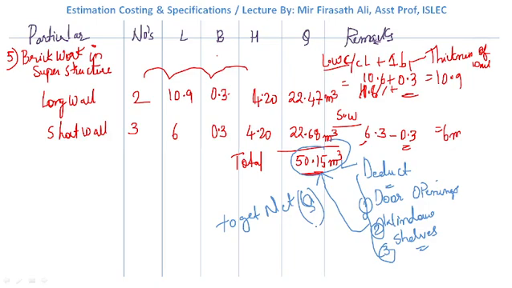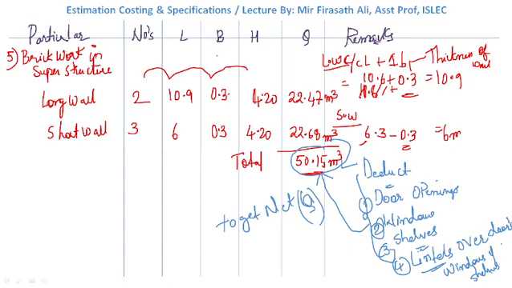And lintels also. The fourth one which we need to include is lintels. Where will we place lintels? Over the doors and windows. Doors, windows and shelves.